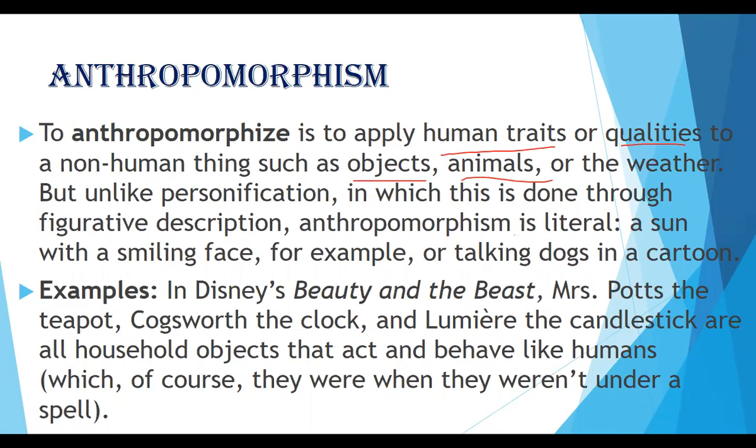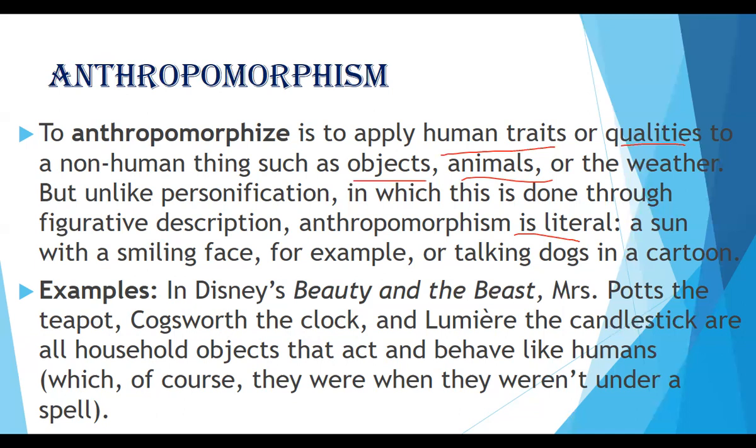But unlike personification, in which this is done through figurative description, anthropomorphism is literal. A sun with a smiling face. Is smiling a character of a human? Sun, sorry? No, it's not the character of a sun. Sun will not smile. Smiling will be done by a human being. But then we have given that character to a sun. So this is known as anthropomorphism, right?